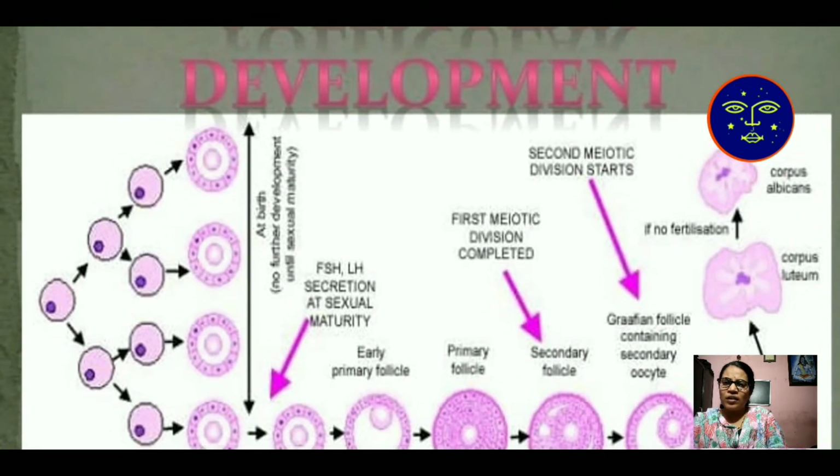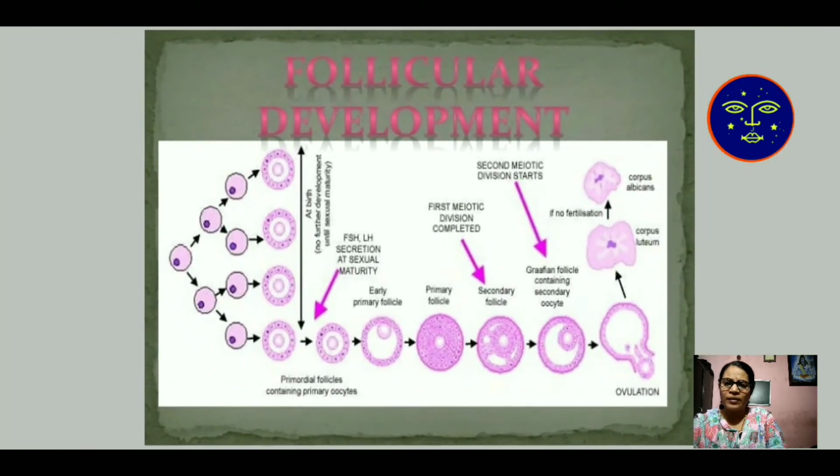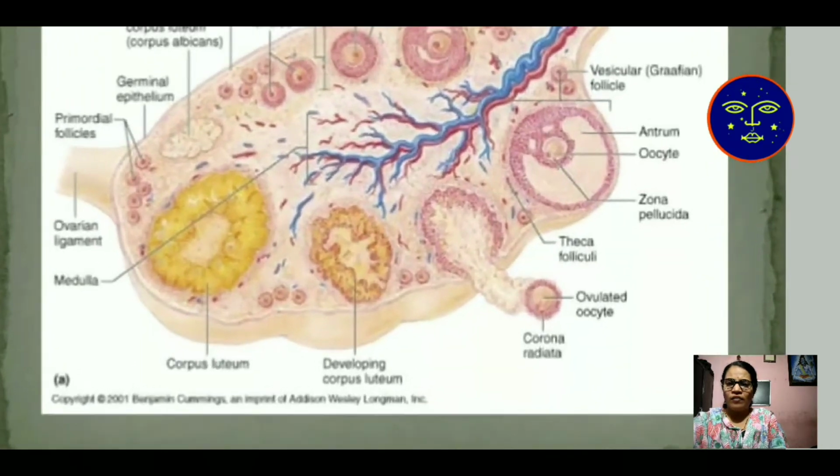These are the two types of cell. In the first meiotic division, the secondary follicle is developed, and in the second meiotic division, the Graafian follicle produces secondary oocytes. This is the total development of the ovum. This is the structure of the ovary, and here the ovum is developed, and after development ovulation of the oocyte takes place. The outer layer of the ovum is known as the corona radiata.